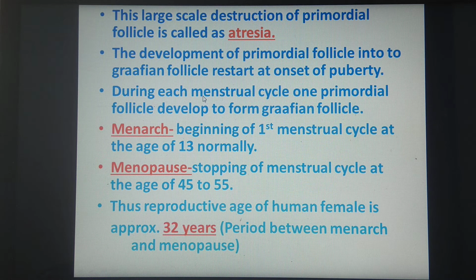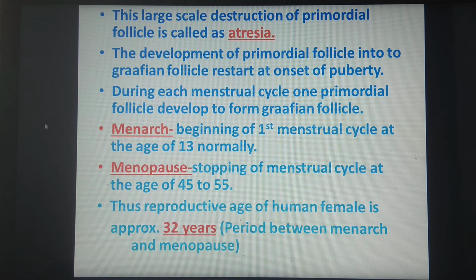What is this menstrual cycle? It is the female reproductive cycle, which shows cyclical changes inside the ovary and inside the uterus, and some hormonal changes also take place. So during each menstrual cycle, that means during each reproductive cycle, one primordial follicle develops and becomes a Graafian follicle, that means a matured follicle.